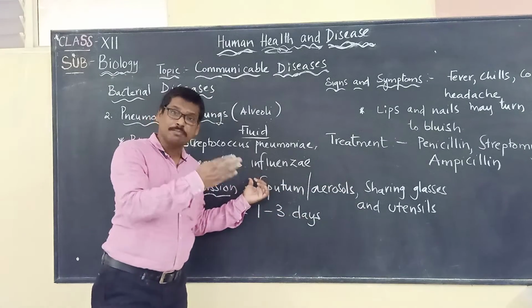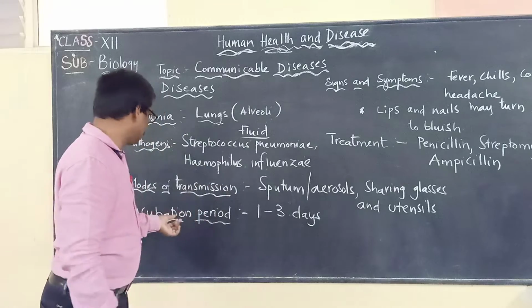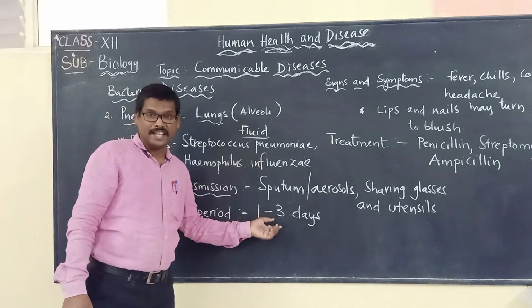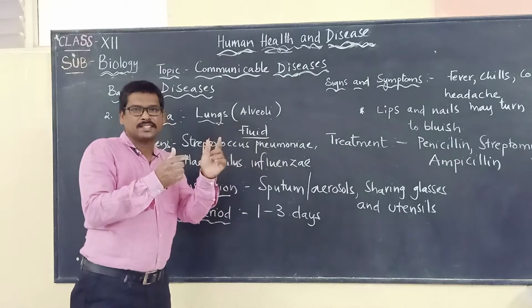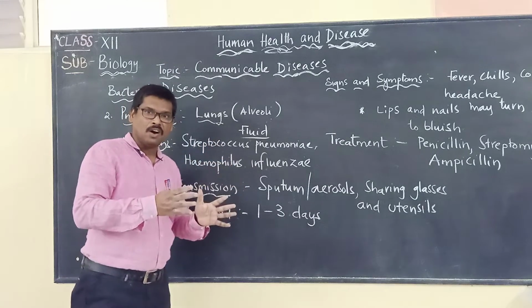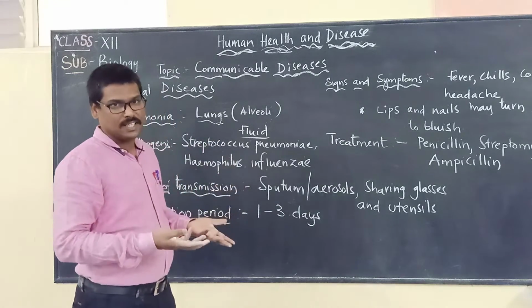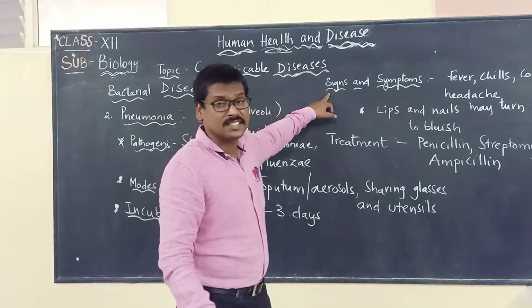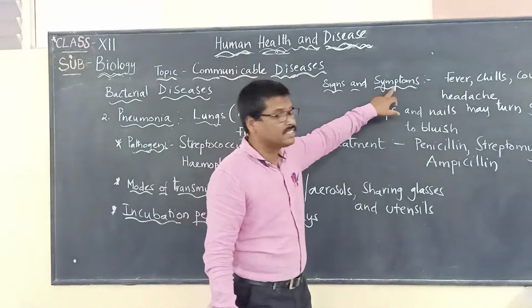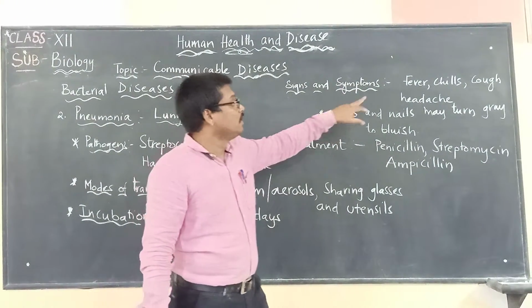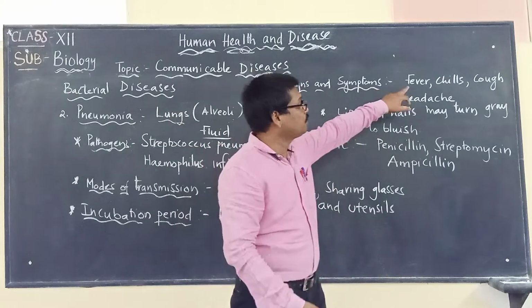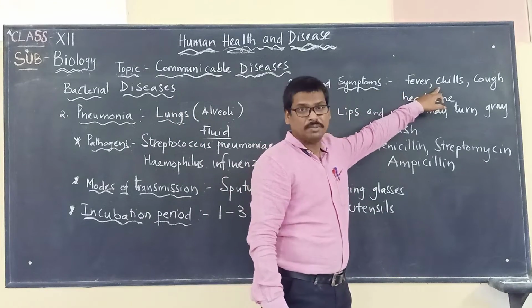So we have to remember the modes of transmission: sputum, aerosols, and sharing glasses and utensils. The disease can spread from one person to another, and the incubation period is about 1 to 3 days. Within these 3 days, it will express the disease. Now the signs and symptoms: a person suffering with pneumonia will have fever and chills, meaning shivering.